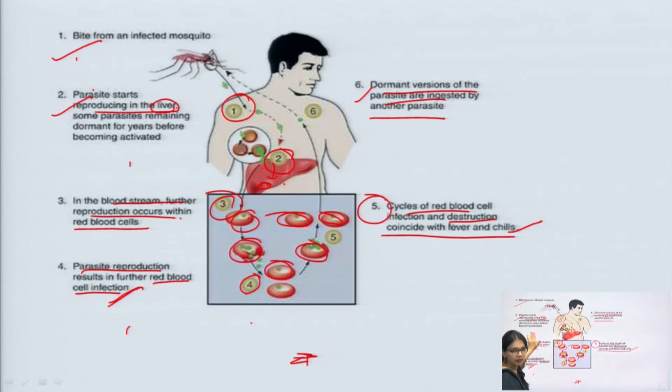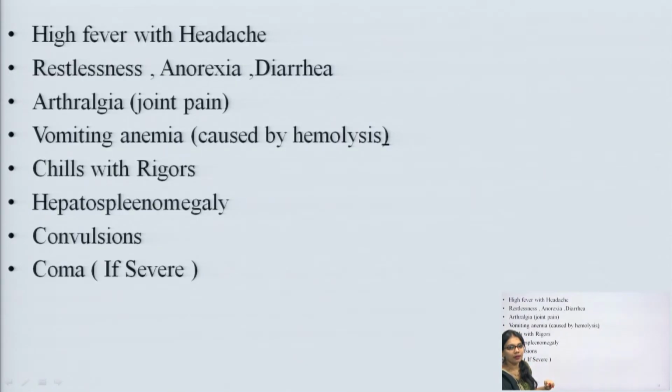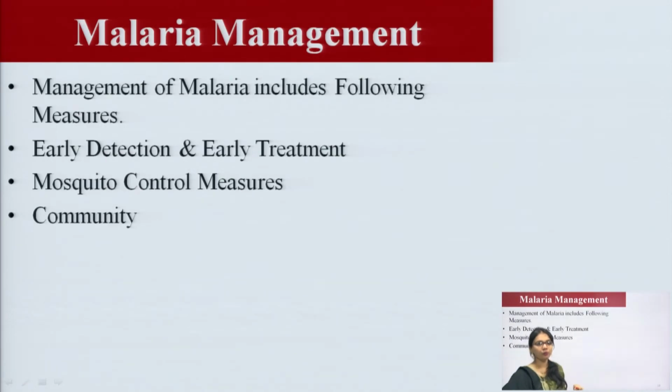If we detect it early, then we can prevent and control it. As I told you in the life cycle in the previous slide, if we detect it in the early stages, it is easier to prevent. If we reach the last stage, it is very difficult to control. So early detection and early treatment are very important.